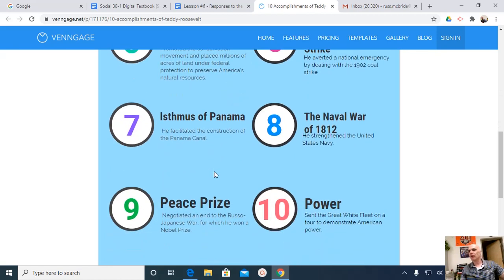All right. Now, are we going to need to know that he strengthened the U.S. Navy, that he won the Nobel Prize by negotiating an end to the Russo-Japanese War? That's not key to our story of economics and social evolution of America today.